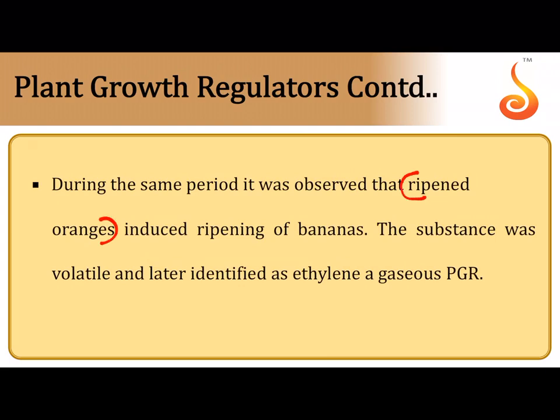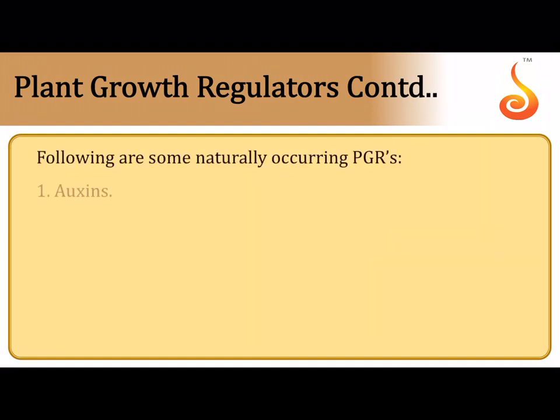During the same period, another scientist observed that there was ripened oranges. They found out that the ripened oranges were somehow responsible for ripening of bananas. They identified that maybe the ripened oranges are releasing some volatile gaseous substance, which was later identified to be what? Which was later identified to be ethylene.